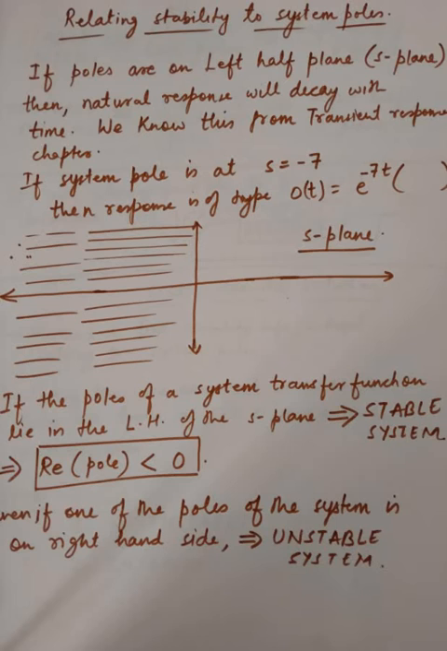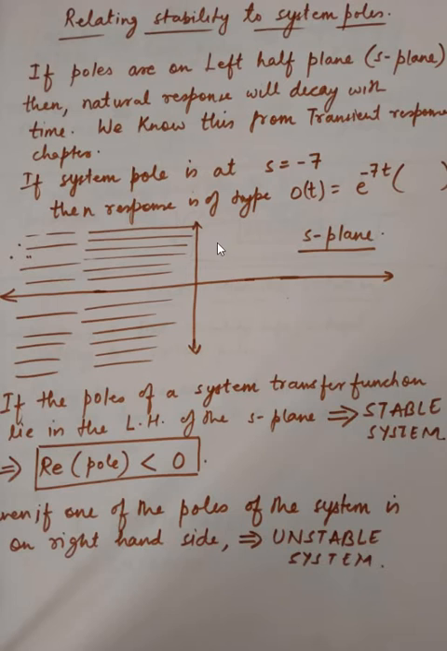Well, since we have been talking about the transient response or the natural response of the system, we know that if the real part of the poles is negative, then the response dies down. And real part negative means the pole lies on the left half of the S-plane, the shaded region in this S-plane. If the pole lies in this region, then the response will die down. So if poles are on the left half of the S-plane, then the natural response will decay with time. We know this, we have done this.